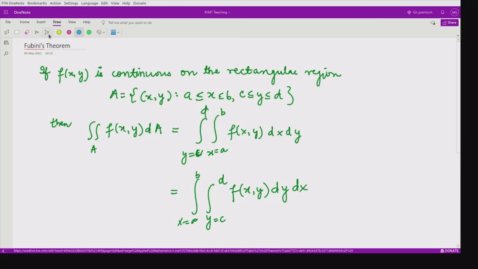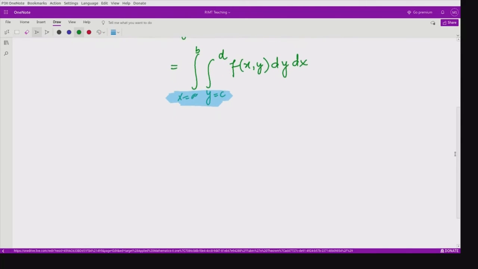So this theorem says that two conditions are important here: the function should be continuous and the given region should be a rectangular region. If these two things hold, then even if you interchange the integration limits, the answer would be the same. That means this double integration would be the same. So let me give you one example where we cannot apply this kind of condition. So we have this question.